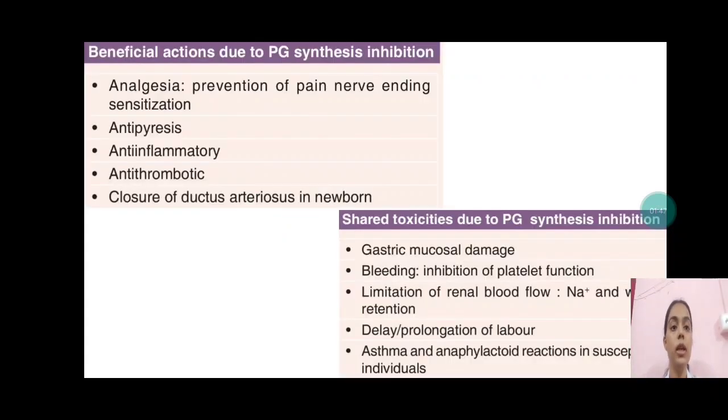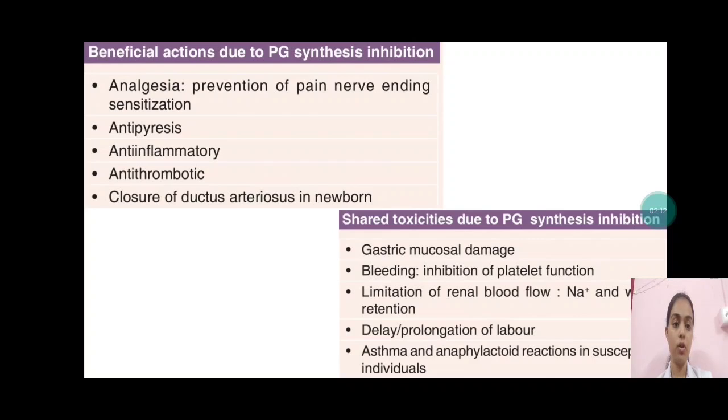Now, due to the inhibition of prostaglandins, there are certain beneficial actions and also certain toxicities. The beneficial actions are analgesia, that is, it prevents pain by reducing nerve ending sensitization. It is also antipyretic. It also produces an anti-inflammatory effect. Then it is antithrombotic and it also causes closure of the ductus arteriosus in newborns.